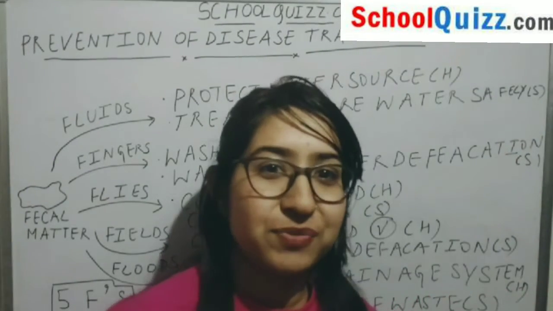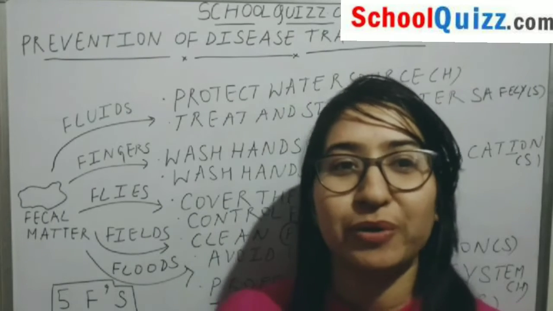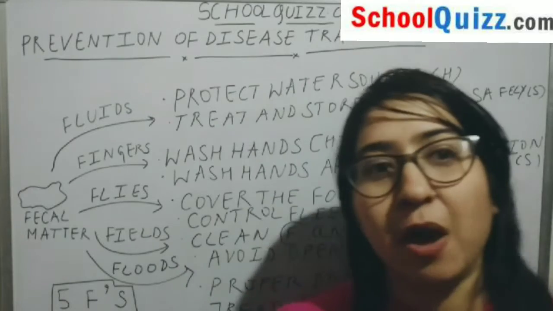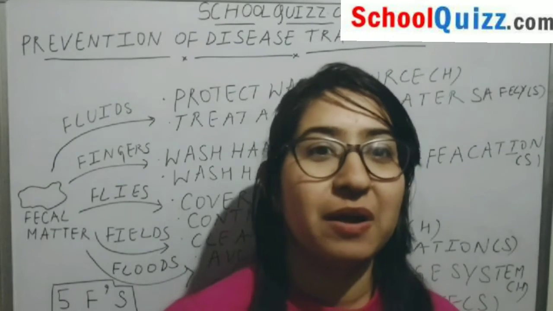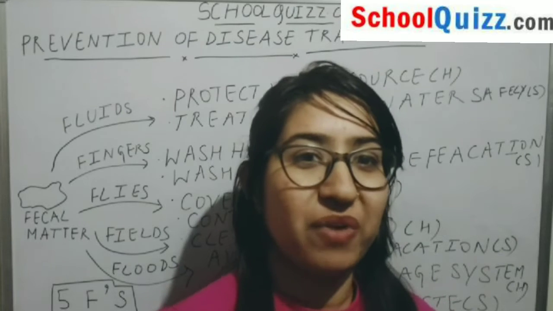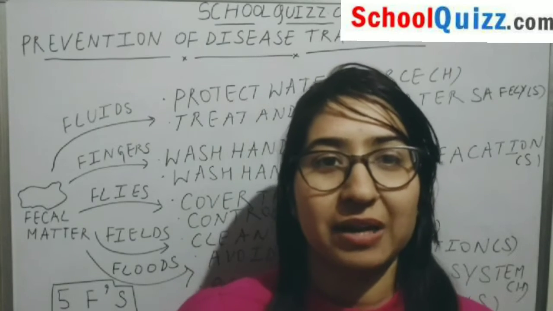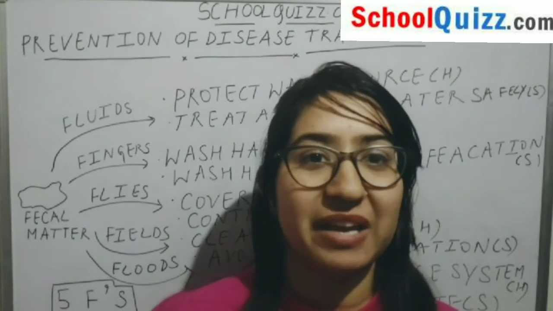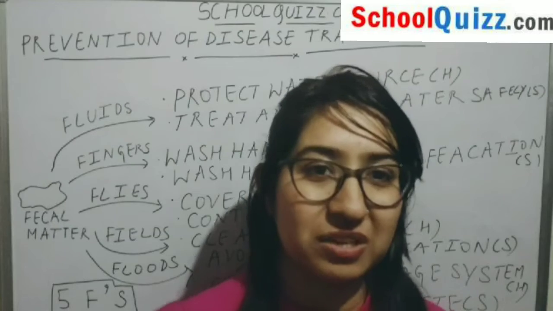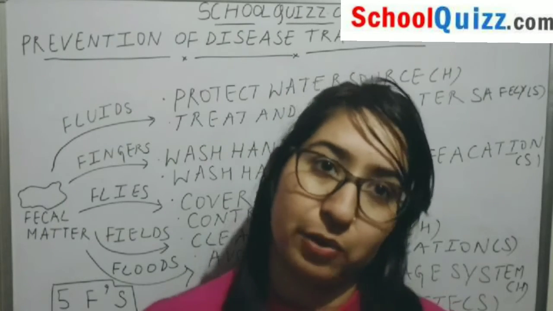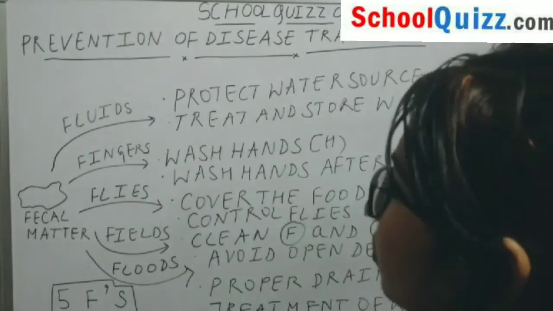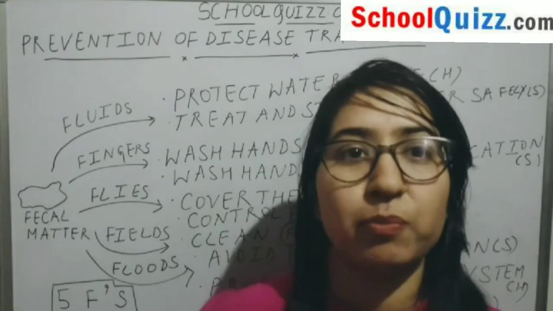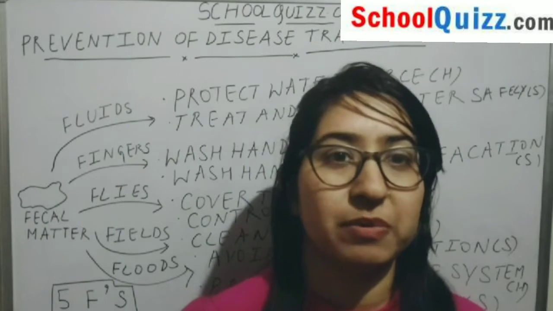I'm your biology teacher Swathi, and in today's video we are going to discuss how the transmission of diseases can be prevented. But before knowing that, we should know what the ways are in which the transmission is caused, or what are the agents or the sources by which this transmission is basically caused. So basically five sources of transmission are there, in which the diseases can be transmitted.